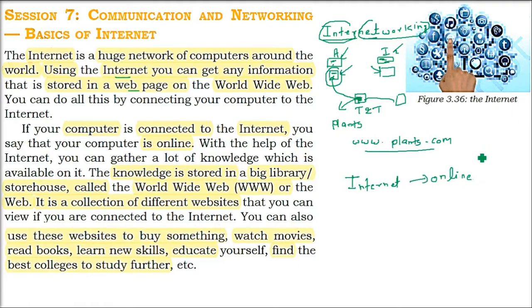Whenever you are connected to the internet, you say you're online. For example, your friend is messaging on WhatsApp and saying, why is your data off? Please put your data on. So the knowledge is stored in a big library, storehouse, and that is called the World Wide Web.